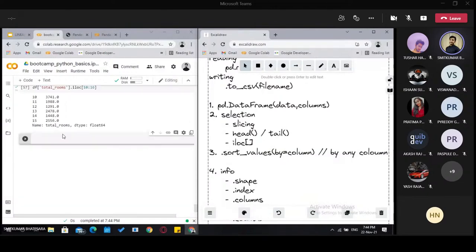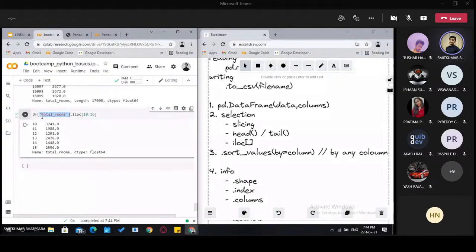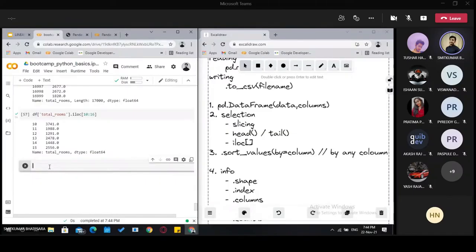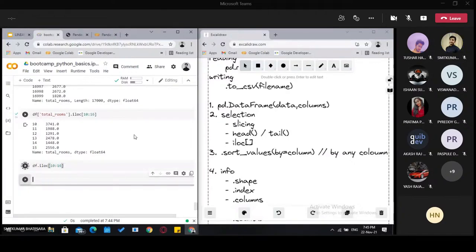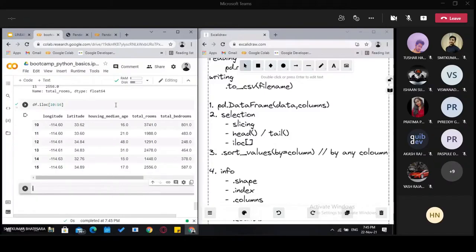Similarly, as we have done this on a single column, selecting a single column by specifying the name of the column inside the square bracket, if we want to slice the whole table and retrieve some rows from between, then we can directly use df.iloc, the same function on the whole table. Let's see 10 till 16.